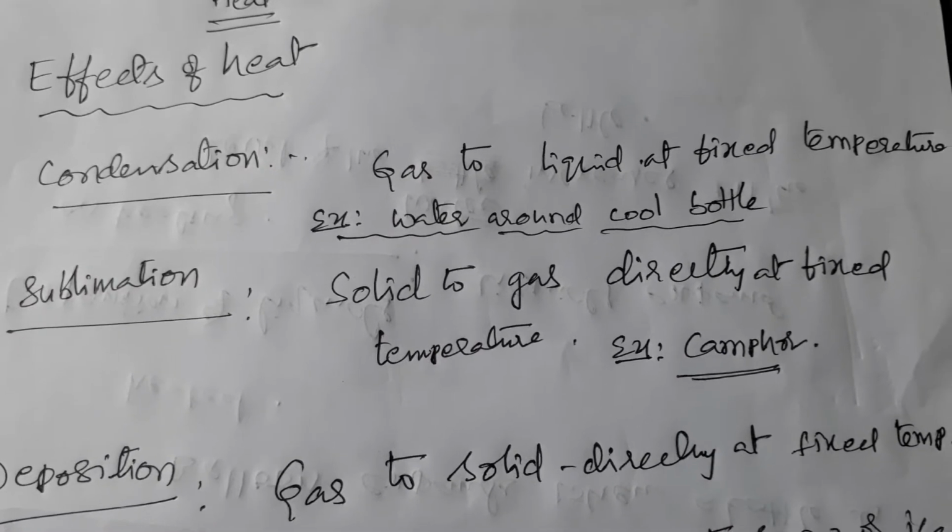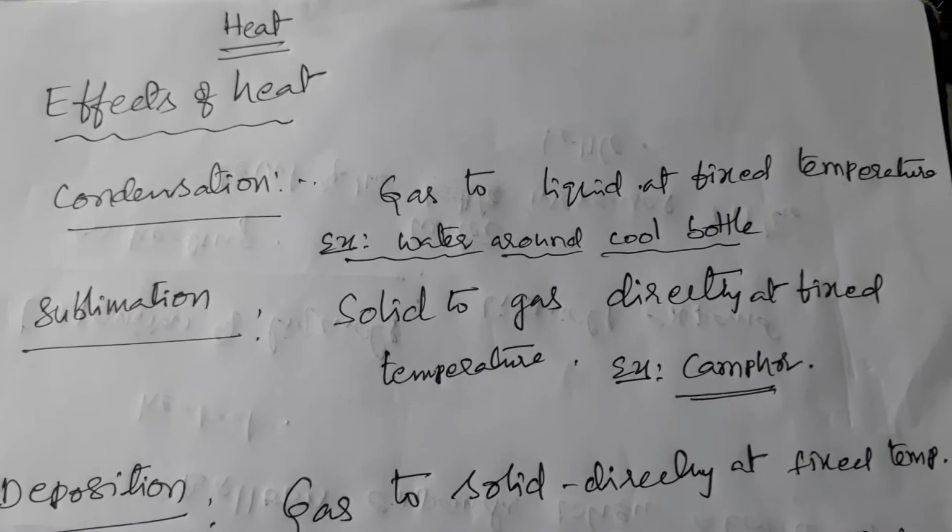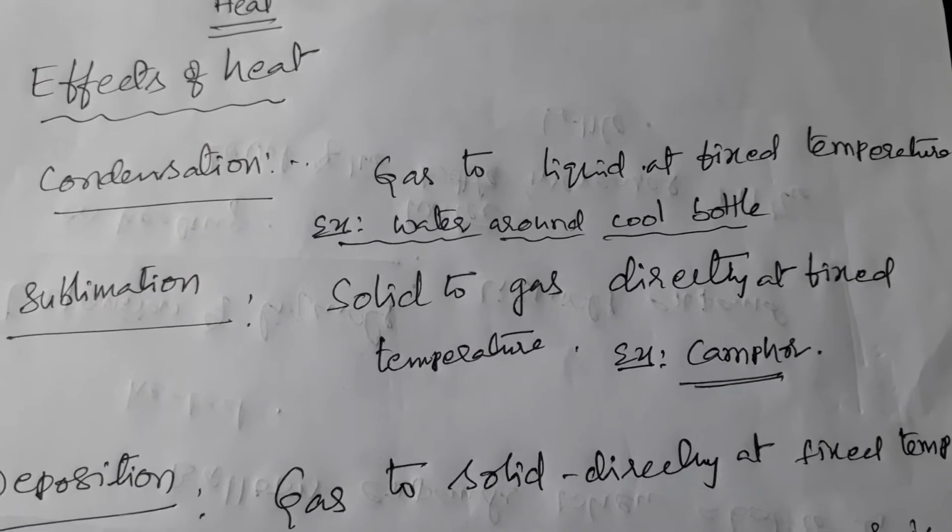When gases release heat energy, particles lose energy, settle down and come back to the original position as water.